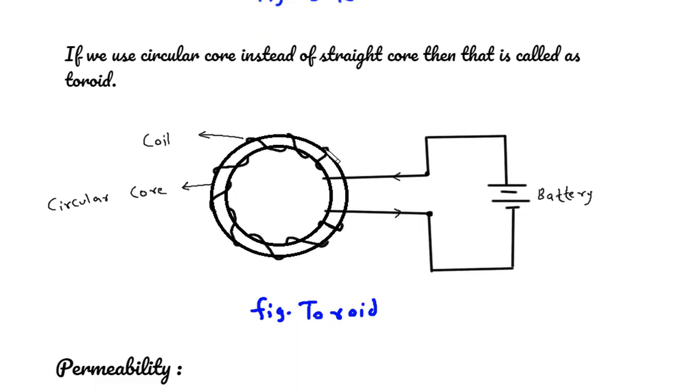Now toroid. If we use circular core instead of straight core, then that is called a toroid. This is a diagram of toroid. This is a circular core and this is a coil wound on it. This is a battery.